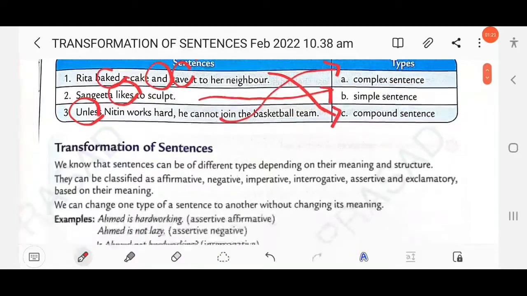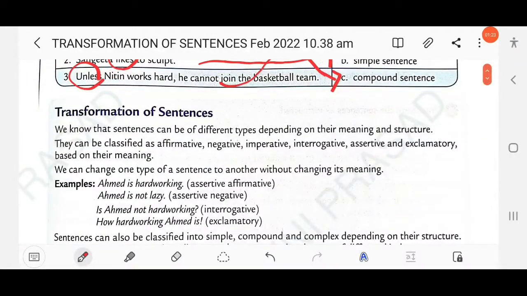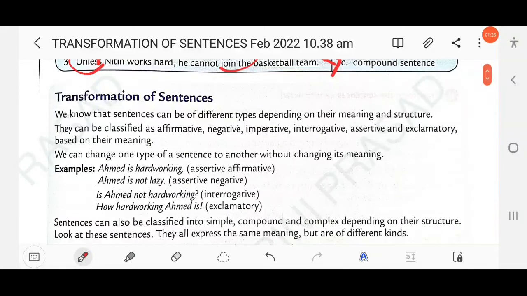Clear? Next, transformation of sentences. Transformation of sentences means changing the sentence without changing its meaning.